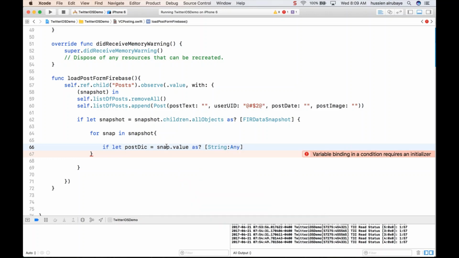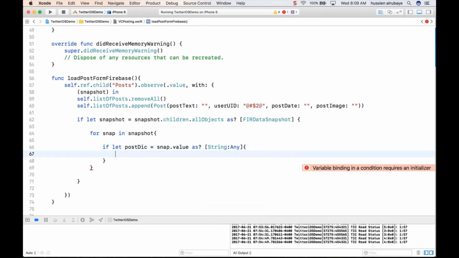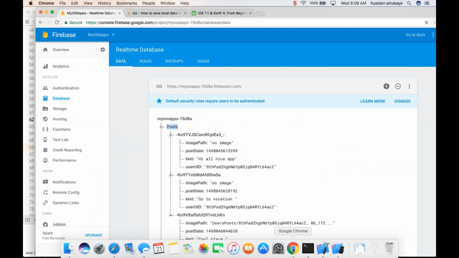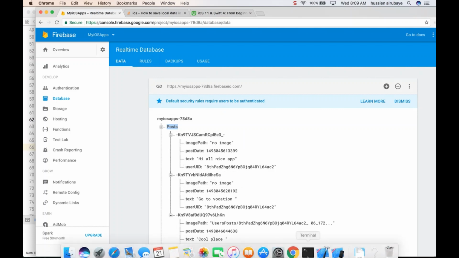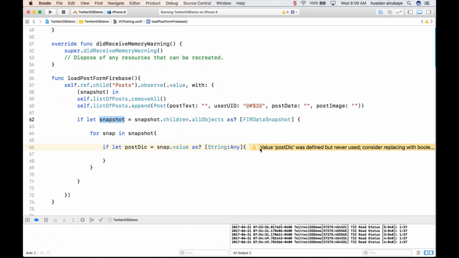Any. Okay, I'm saying here, first of all, this one will bring the snapshot, will bring all the objects I have here as a key and value. The key will be this one, this is the value, because I'm listening to the post key value. I need to get all these values for every node. So what I did in this way, I say, hey, bring me the value you have for every node as a string, and the value should be the key string, and the value should be any data type, maybe integer, character, string, whatever.